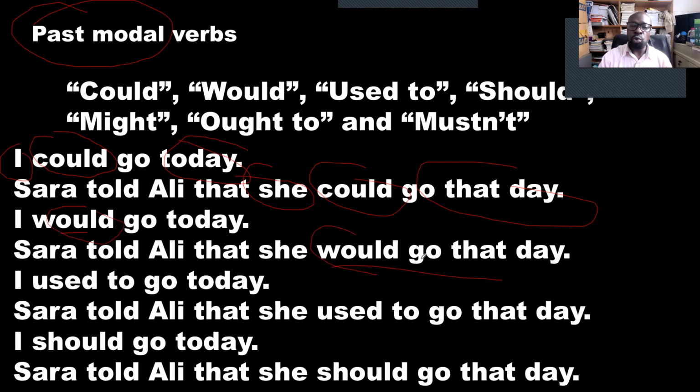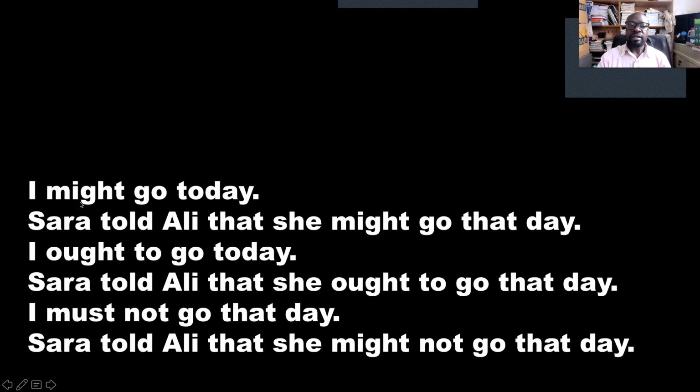Would remains would. Used to remains used to. Should remains should. You can copy this in your book. Remember, past modal verbs do not change. Copy the example in your book. Might remains might.